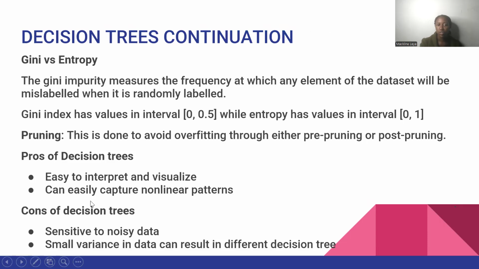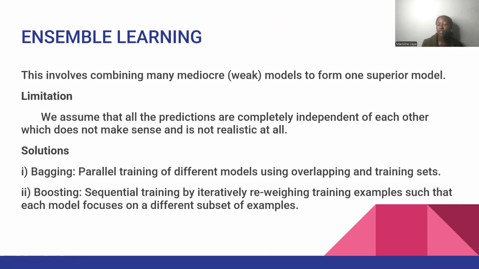So for pros of decision trees, it is easier to interpret and visualize and can easily capture nonlinear patterns. Then for the cons, it is sensitive to noisy data. Small variance in data can result in a different decision tree. So talking of ensemble learning, it involves combining many weak models to form one superior model. And the limitation here is that there is an assumption that all predictions are completely independent, which is not realistic at all. So the solution we have here will be bagging and boosting, whereby in bagging you're having the parallel training of different models using overlapping training sets. Then for boosting, it is the sequential training by iteratively reweighting training set examples such that each model focuses on a different subset of examples.